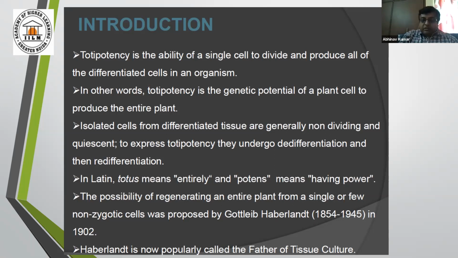Some participants might be thinking: is there anything similar in the animal system?